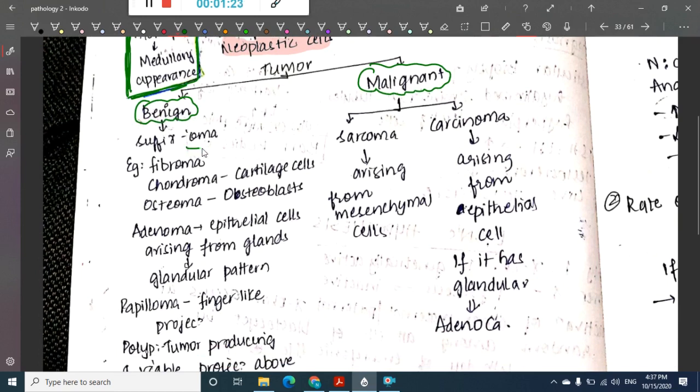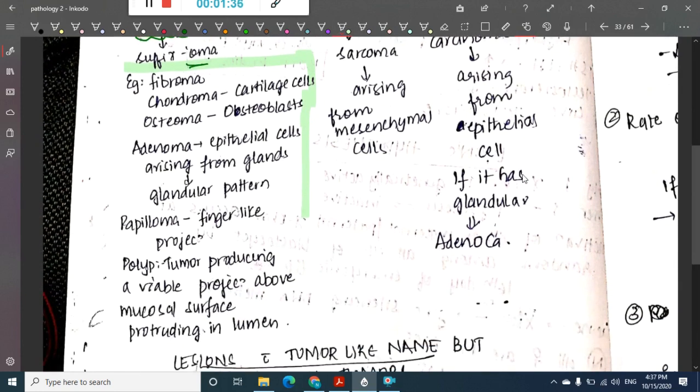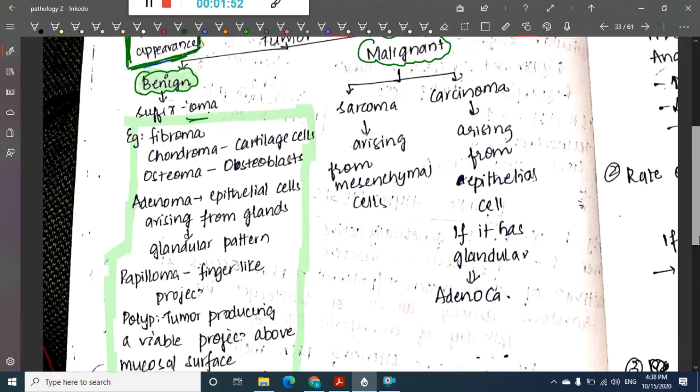For benign there is a suffix oma attached to it. So for benign we have fibroma, chondroma for cartilage cells, osteoma for tumor arising from osteoblasts. Adenoma is the tumor arising from epithelial cells, from glands or glandular pattern. We have papilloma for finger-like projection. We have polyp, where the tumor is producing a visible projection above the mucosal surface, protruding into the lumen.